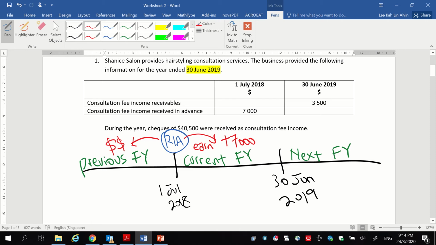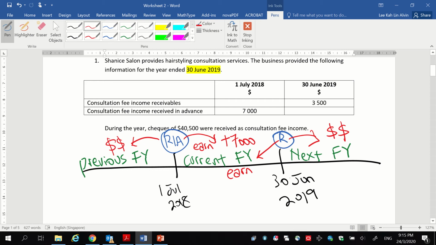and that is why we will be adding this 7,000 into our income. Now we have a receivable at the end of the year, so we'll talk about that now. If we have a receivable at the end of the year, we go back to the definition again. The definition of a receivable is when you earn the income in this financial year and you will receive the money in the following financial year.